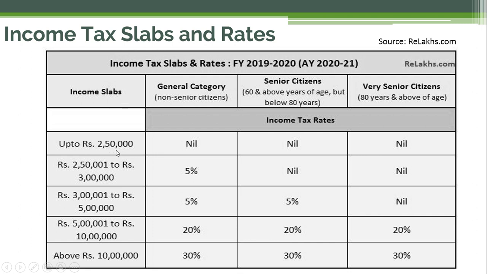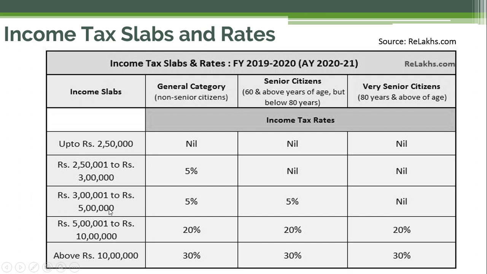First one is up to rupees 2,50,000, that is 2.5 lakh. So for the general category, for non-senior citizens, it is nil. That is, you don't have to pay any taxes if your income is up to 2.5 lakh. And similarly for senior citizens and for very senior citizens. And then from 2,50,001 to rupees 3 lakh, you have to pay 5% tax. And for senior citizens and very senior citizens, there are no taxes in this particular income slab.